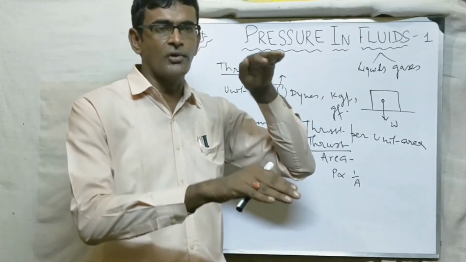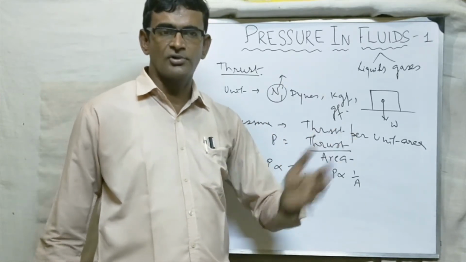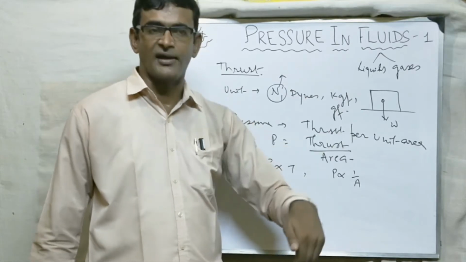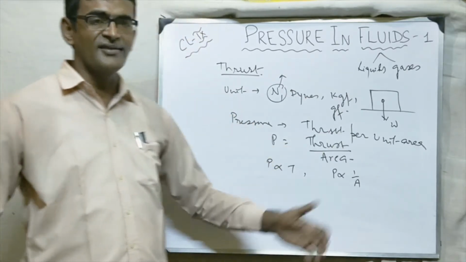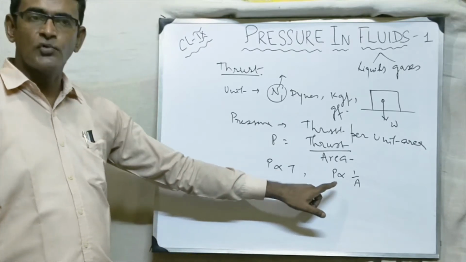Because if the truck is going on soft ground, then what will happen? On the kacha roads, it may sink inside. So to prevent that, the area is enlarged. Okay, so pressure depends upon two factors.